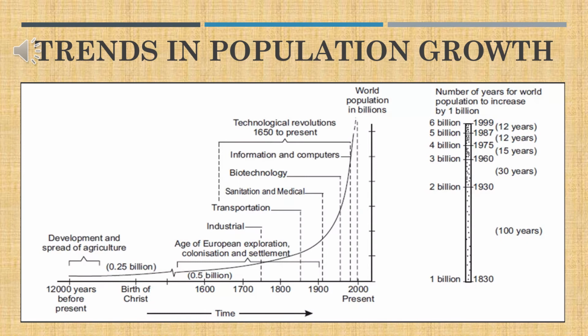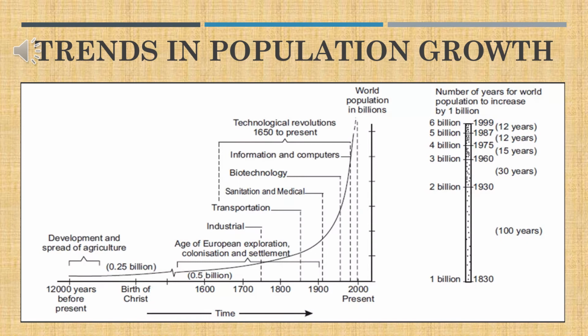Now let us talk about the trends of population growth. A graph is shown. It is also there in your textbook. This shows from 12,000 years before till 2000, the present. Now when you see the x-axis, here we are showing the centuries or years. Every 100 years has been represented on the x-axis. And the y-axis represents the increase in the population.